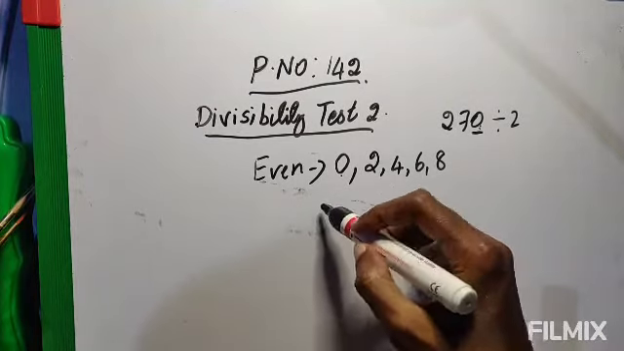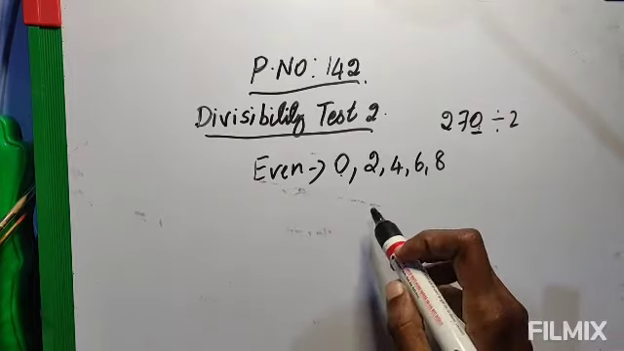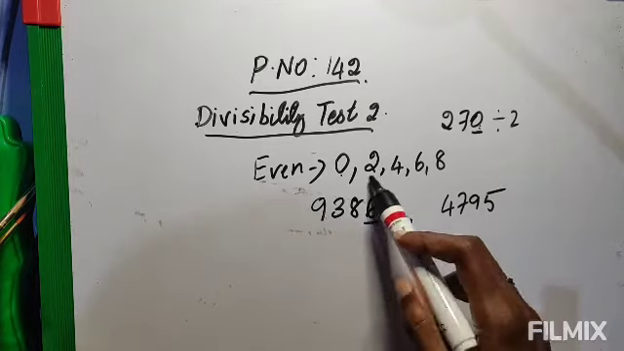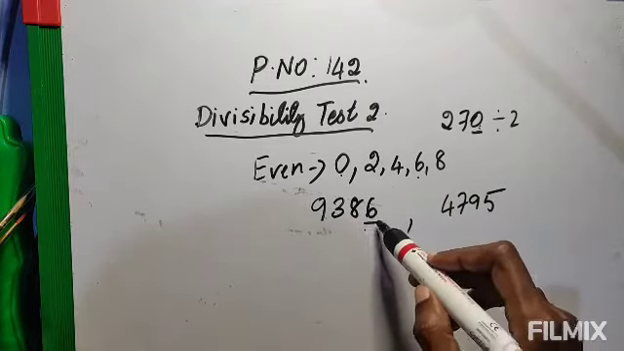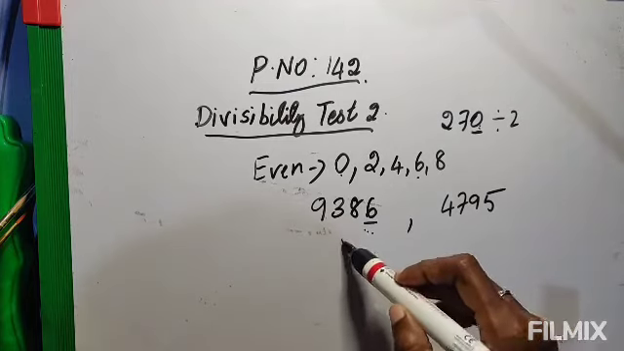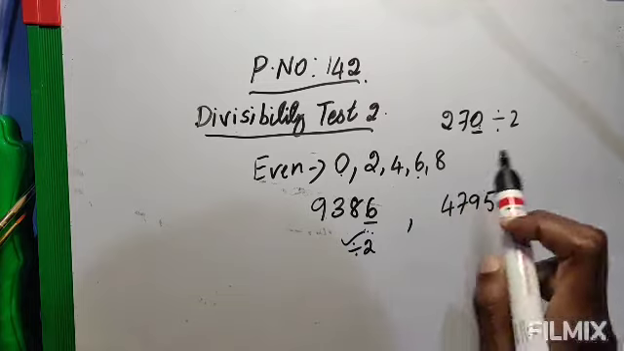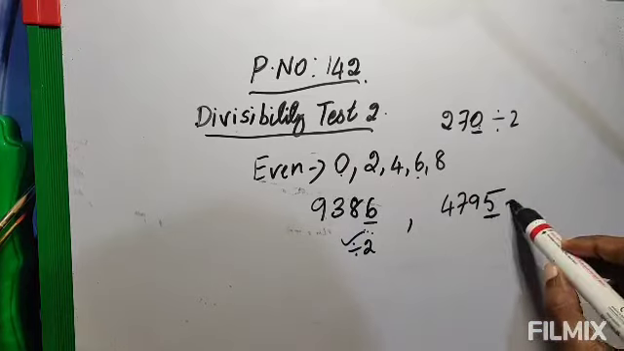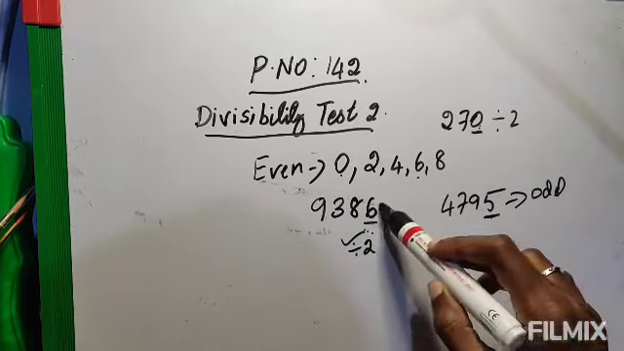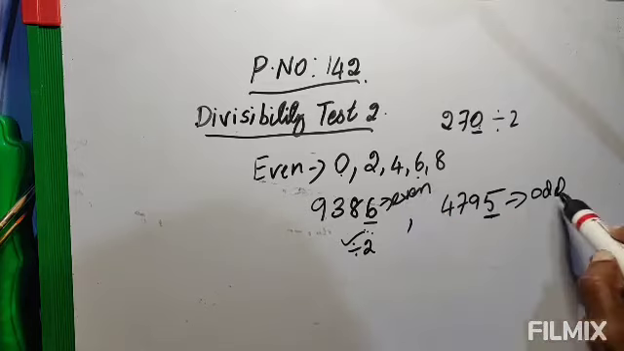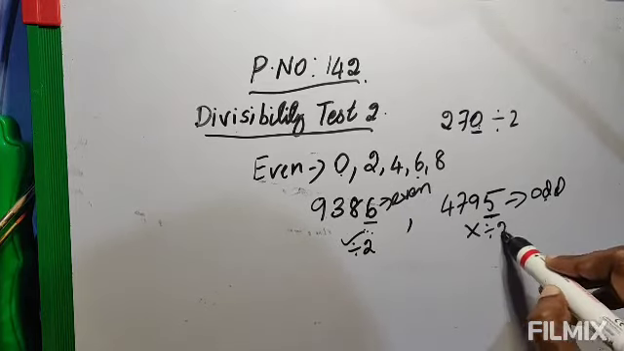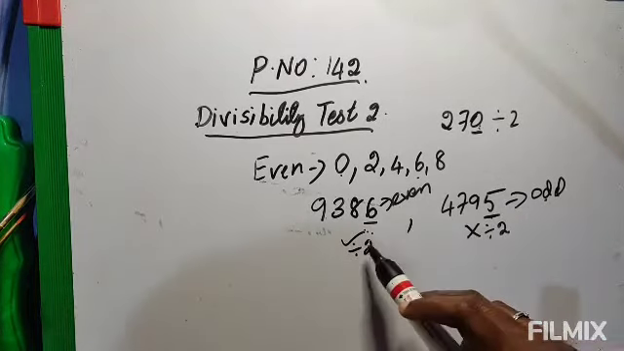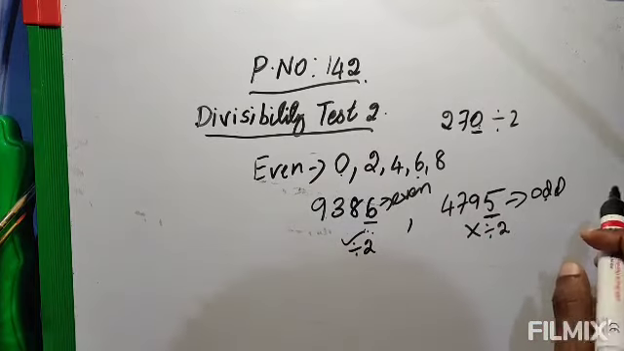Suppose there is a bigger number. Now you look at this number: the ones place digit here is 6. Since 6 is here, it is an even number, so it is divisible by 2. Now here you look at the ones place: it is 5. Since it is not an even digit, this is an odd number. This even number is divisible by 2, and since this is an odd number, it is not divisible by 2. If it is an even number, it is divisible by 2. If it is an odd number, it is not divisible by 2.